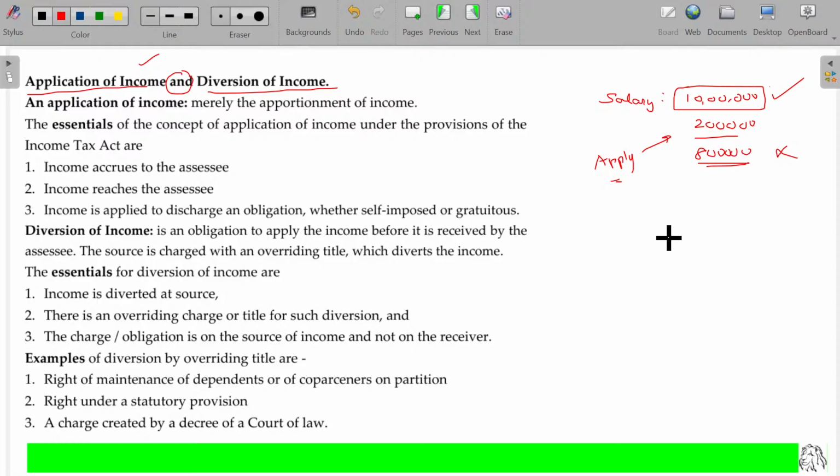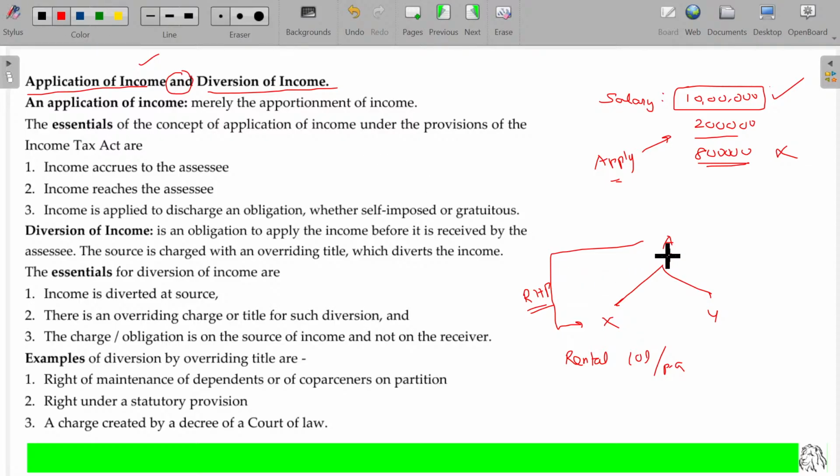Suppose A has 2 sons, X and Y, and A, as per the will, gives the residential house property to X, and this residential house property gives a rental income of rupees 10 lakhs per annum.